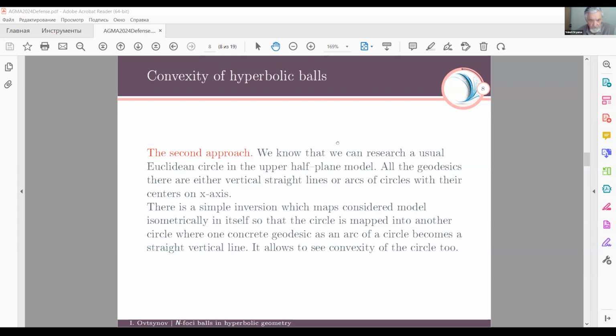Yes, we know that we can research a usual Euclidean circle in the upper half-plane model. And all the geodesics are either vertical straight lines or arcs of circles with their centers on the x-axis. And there is a simple inversion which maps the considered model isometrically into itself, so that the circle is mapped into another circle, where one concrete geodesic, an arc of a circle, becomes a straight vertical line. And we can see convexity of the circle too.